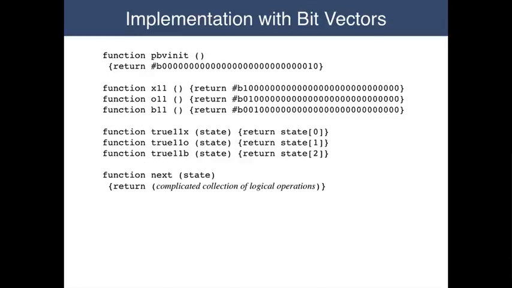Now, by using propositional bit vectors in place of lists of booleans, we can do even better. Here I've defined an initial bit vector, 29 bits long, and we can then implement our subroutines by performing bit operations on these vectors. Doing things this way allows us to compute the entire state update in a single operation rather than operations for each proposition, and thereby achieves even greater efficiency.